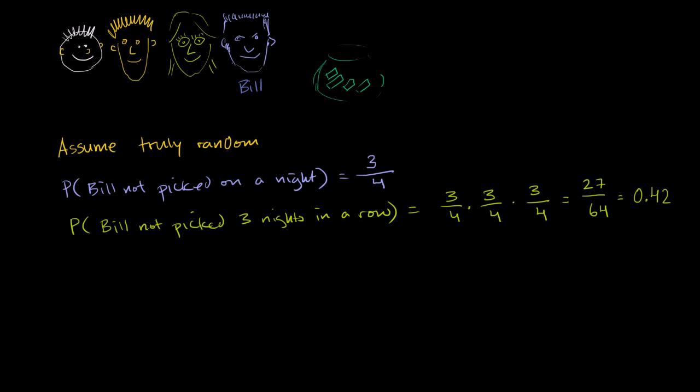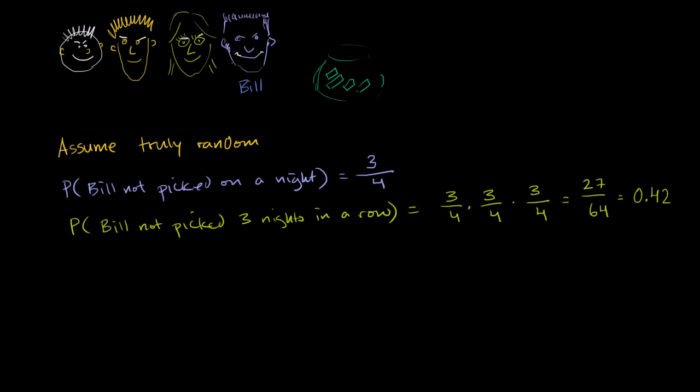But let's say you keep doing this and you trust your older brother. Why would he want to cheat his younger siblings? But let's say that Bill's not picked 12 nights in a row. So then everyone's starting to get a little bit suspicious of Bill. And they say, well, we're going to give him the benefit of the doubt, assuming that he's being completely honest and that this is a completely random process.